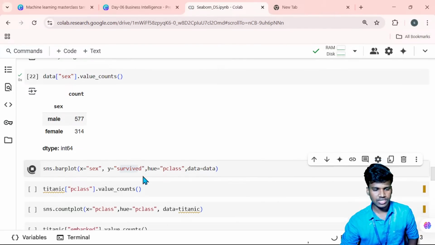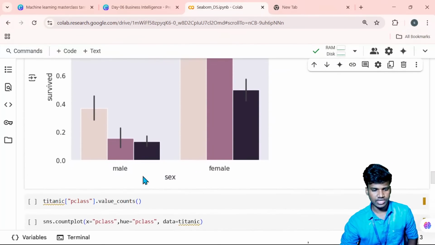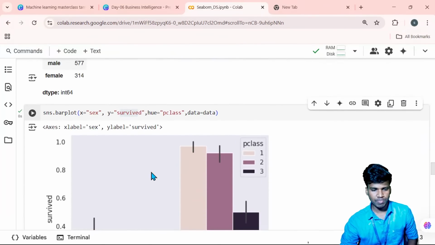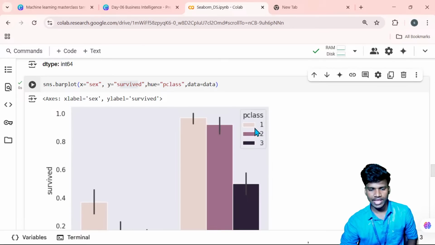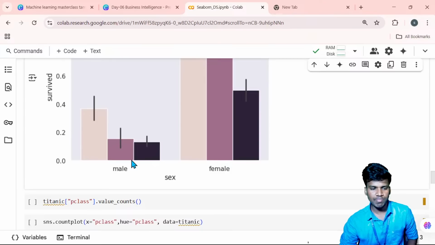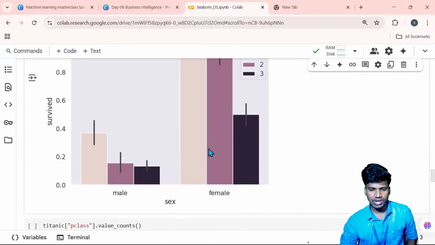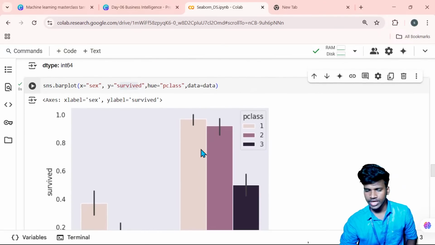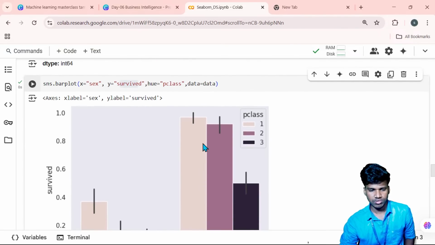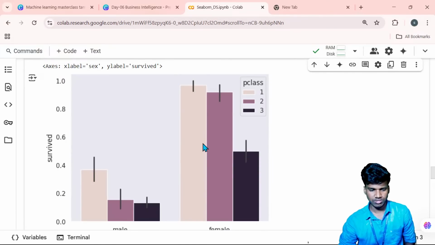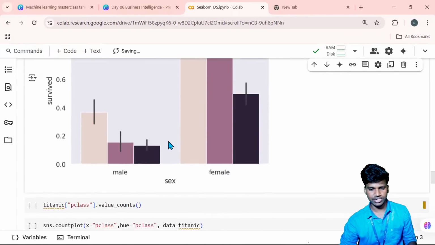So once I run this, you can see the hue is the passenger class. The light color is 1, the middle color is 2, and the dark color is 3. So male people mostly traveled in the first class. The count is nearly 0.4, right? The female is having nearly 1. That means thousands. We can mention it like 1,000 or hundreds like that.